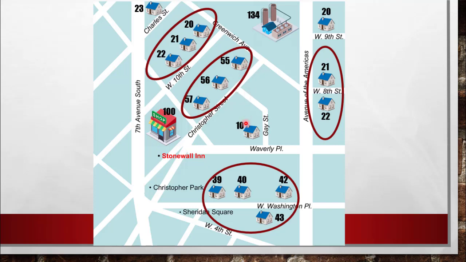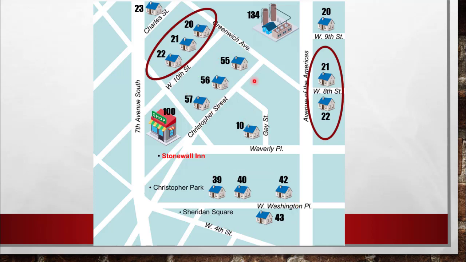Now, can two networks have the same host ID? Now look at these two networks. You can see 21 and 22 host IDs are found in both of these networks. If the network ID is different, then the internet can uniquely identify them.